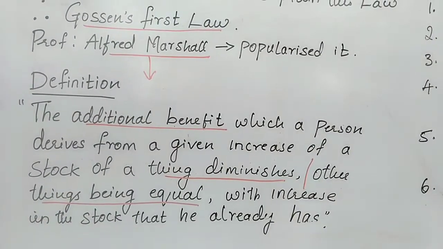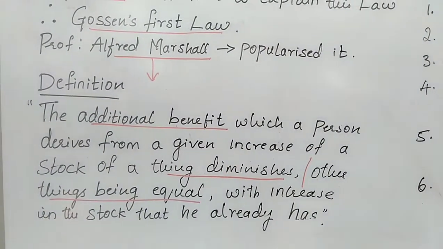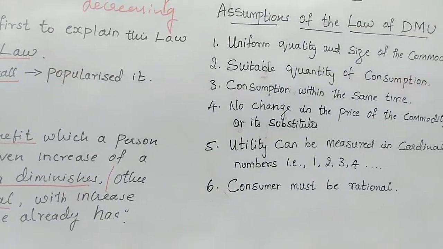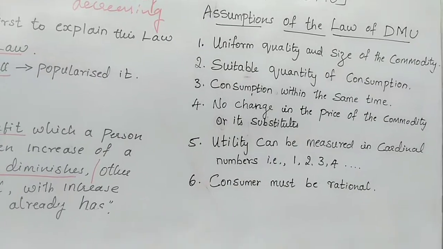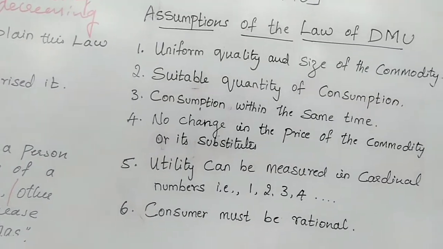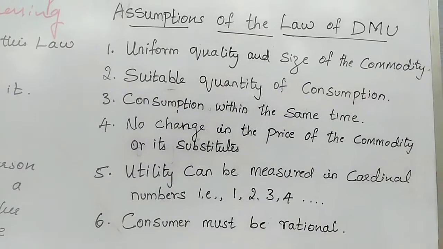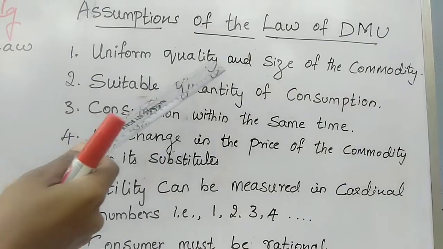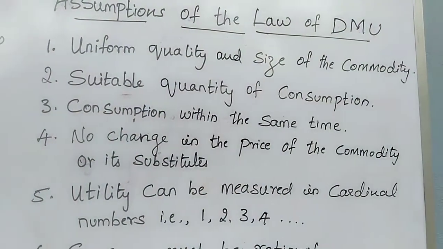In order to understand this law, we need to study the assumptions of the law. So here we have the assumptions. Here I have written nearly 6 assumptions. We'll go one by one. Number 1, uniform quality and size of the commodity.